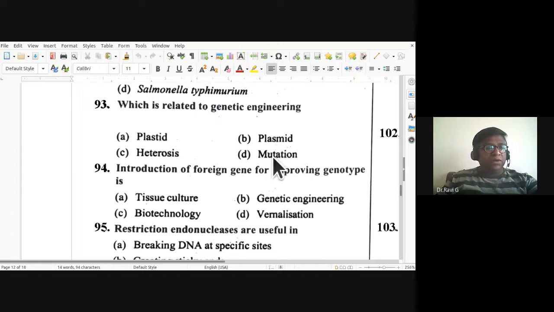Which is related to genetic engineering? Is it plastid, plasmid, heterosis, or mutation? So plasmid, obviously the answer is plasmid. 93rd, B is the answer.